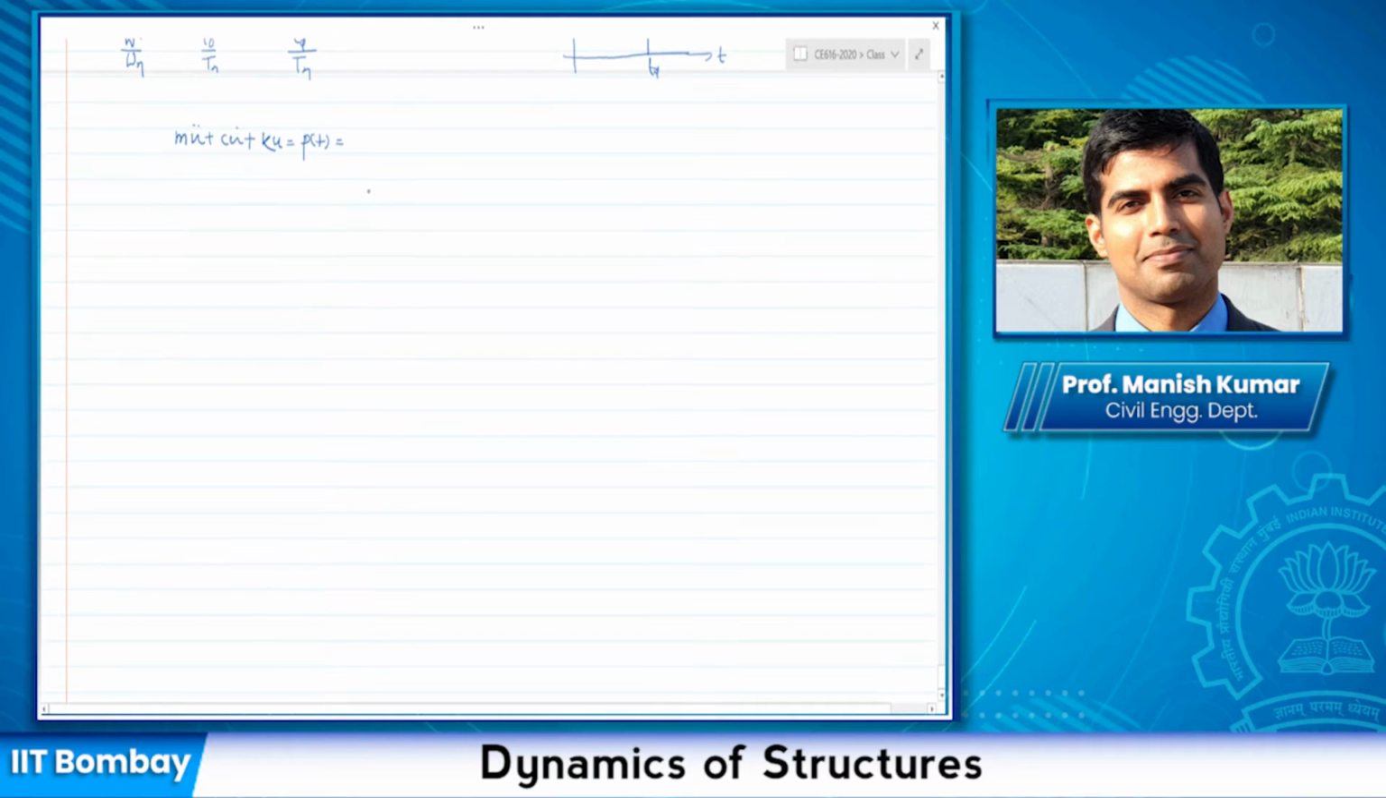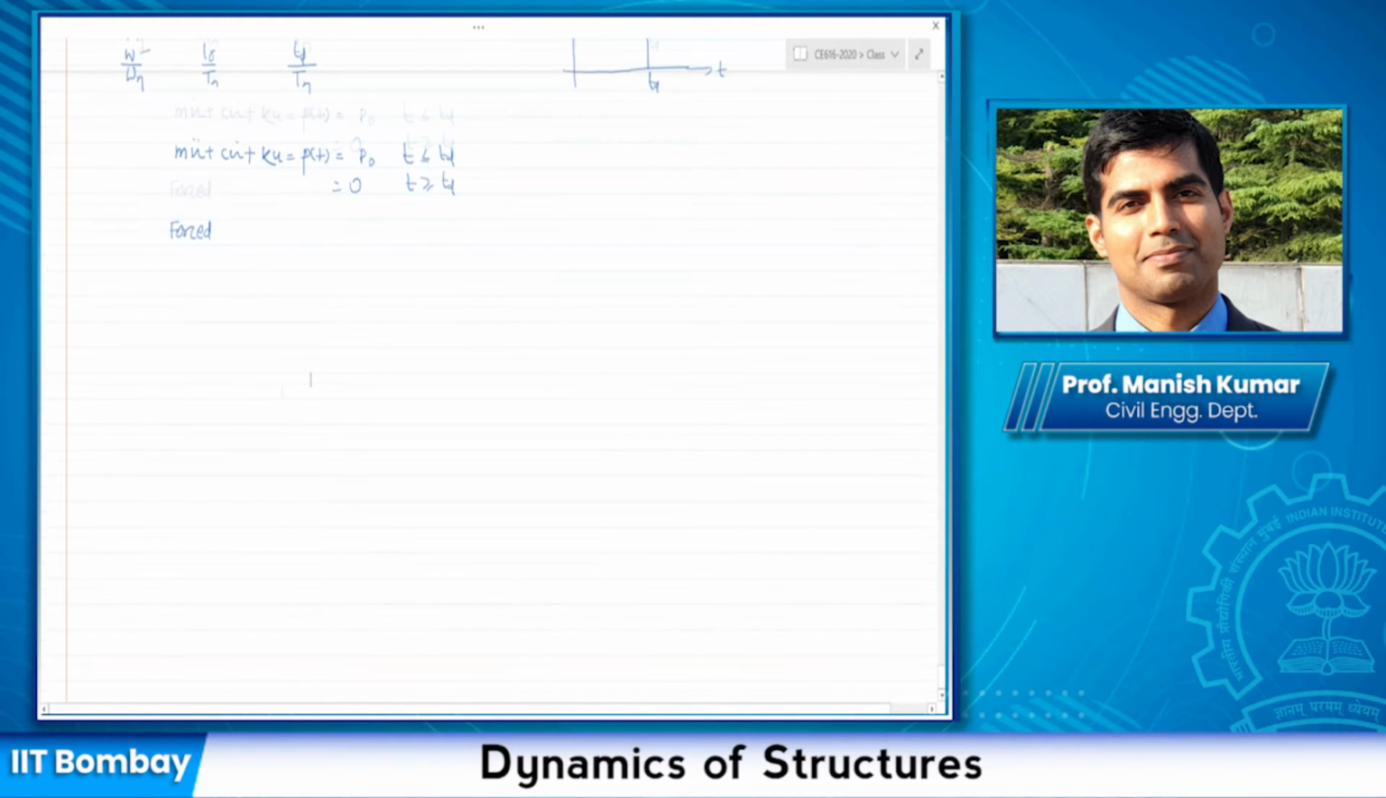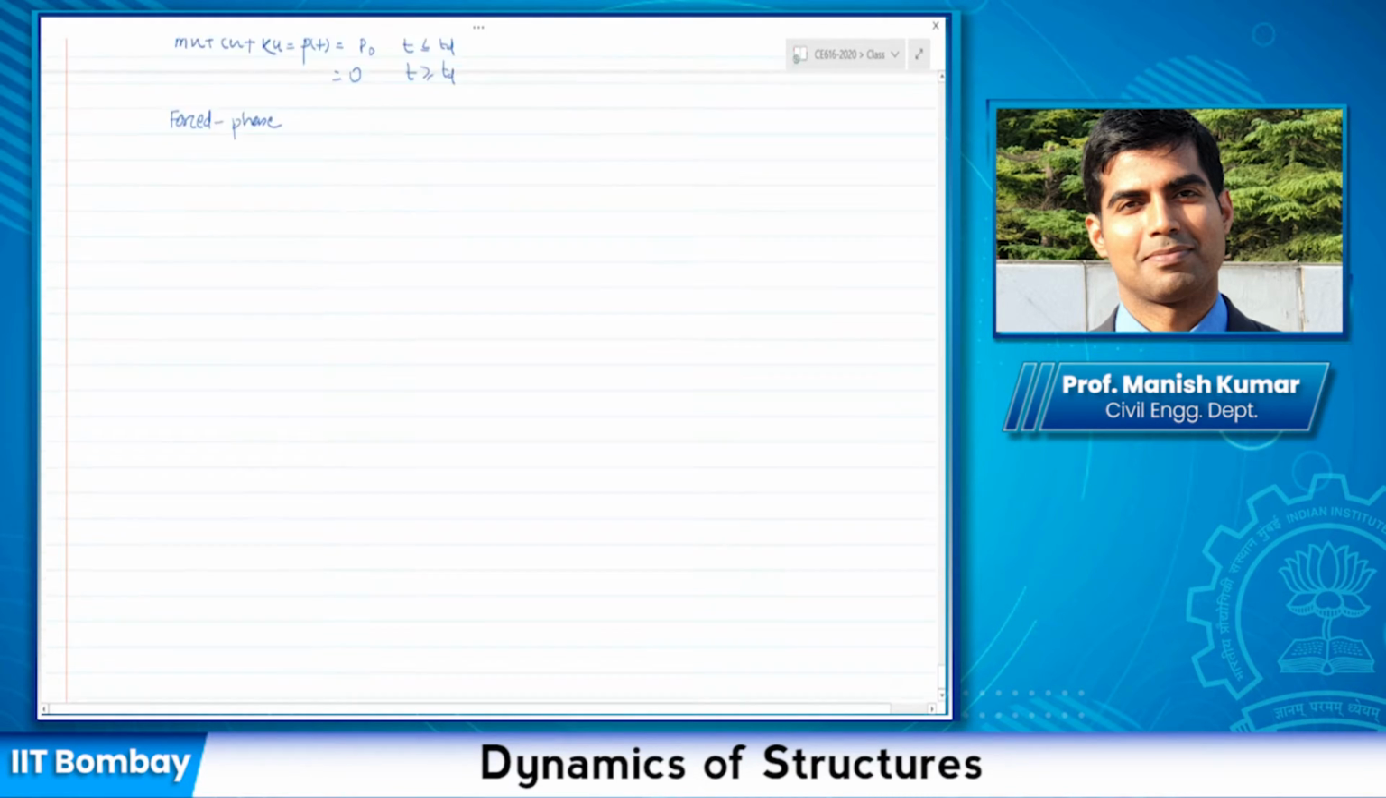For rectangular pulse type motions, I can write this as P naught for time smaller than the duration of loading and 0 for t greater than or equal to Td. Now we solved this and we found out that we can write this in two parts. Basically, we can divide the response into forced vibration, the response where the load is still acting, the forced phase, and there would be a free vibration response.